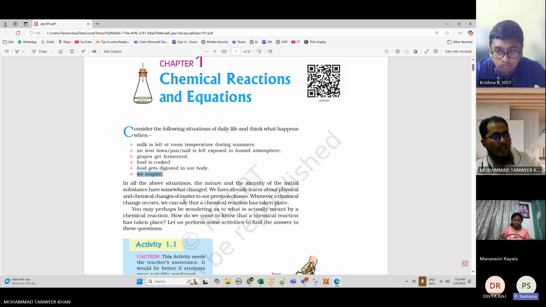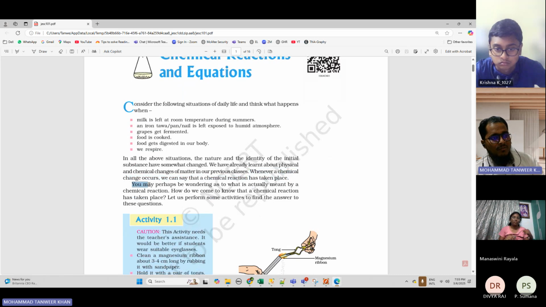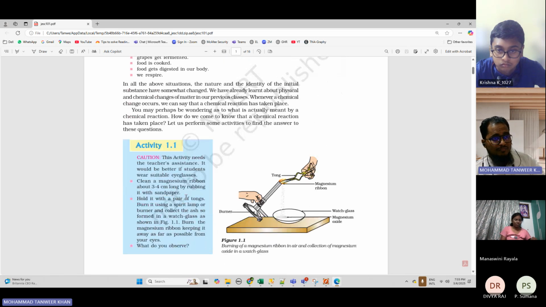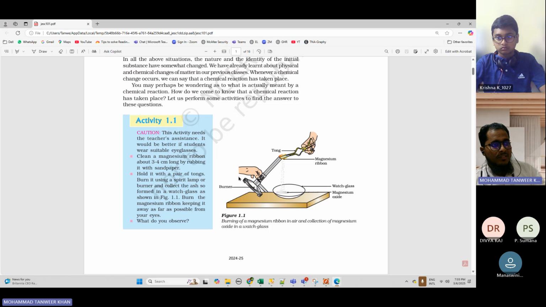Whenever a chemical change occurs, we can say that a chemical reaction has taken place. You may perhaps be wondering as to what is actually meant by a chemical reaction. How do we come to know that a chemical reaction has taken place? Let us perform some activities to find the answer to these questions. There are few activities from which we can understand that a chemical reaction is taking place. We'll come to this activity and discuss about it.